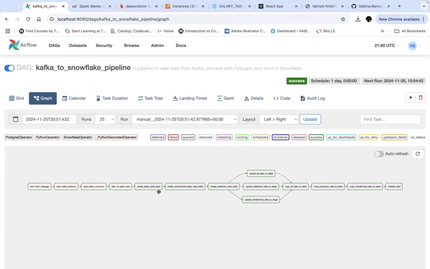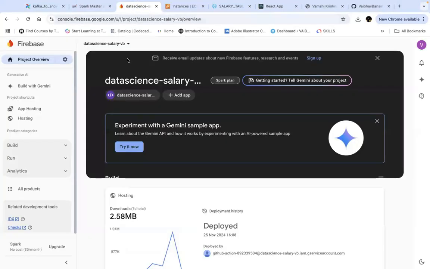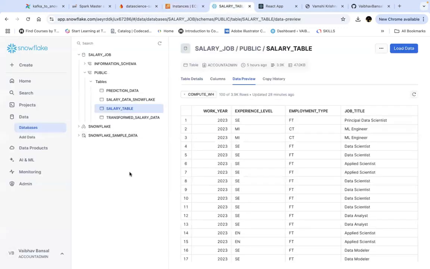So this is our pipeline flow, and we deployed the front end in Firebase, and we deployed the backend as well as other servers in an EC2 instance. This is our running EC2 instance, that is the DS server. This is the Snowflake.